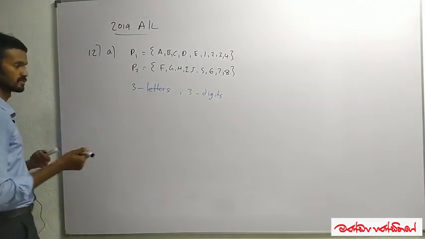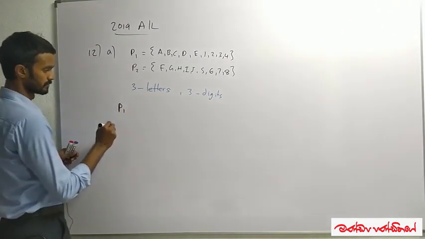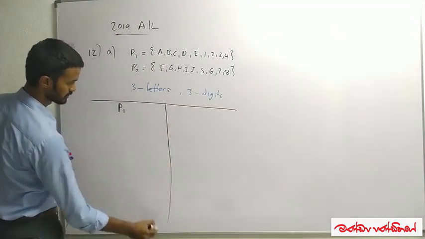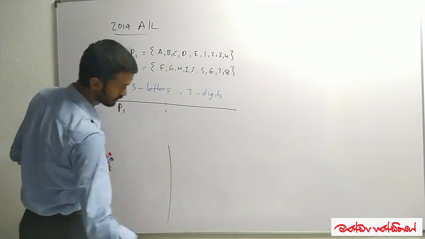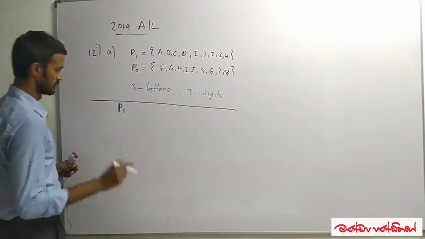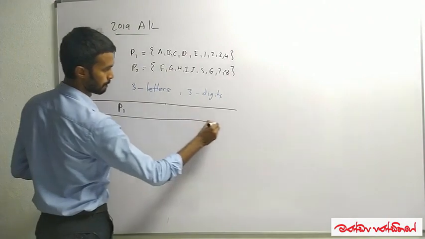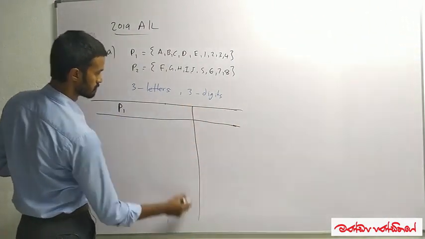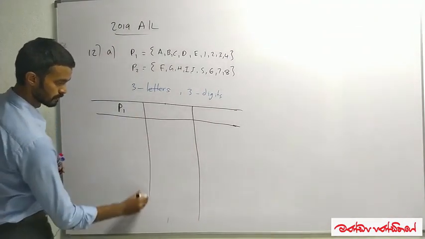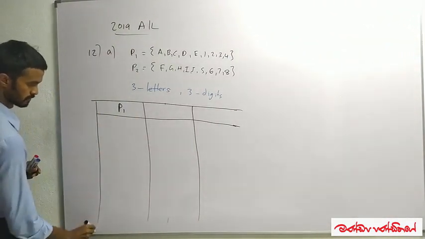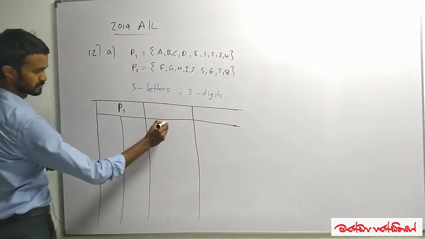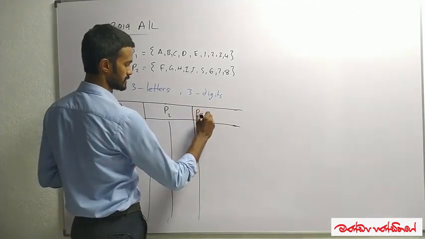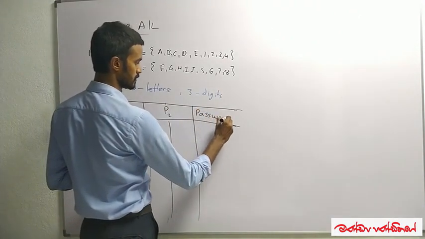So let's make a small chart. Let's go with P1. Now I'm not going to simplify this because it can be done on your own. And this is my chart. This is P1, this is P2. Now I'm writing the number of passwords.